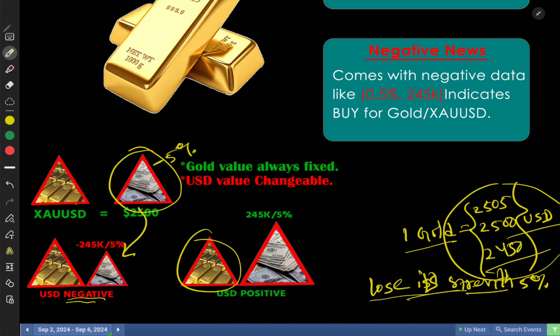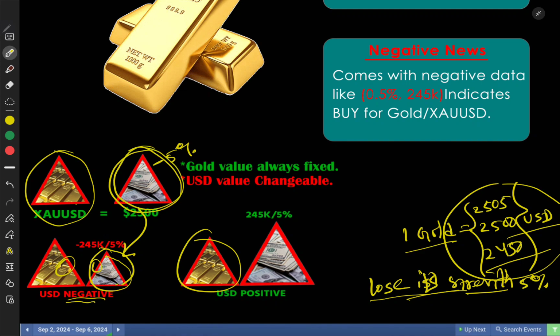As the gold price is always constant and USD loses strength, for gold, if we want to buy the same amount of gold, we have to add USD. That means we have to buy USD. We have to add USD.